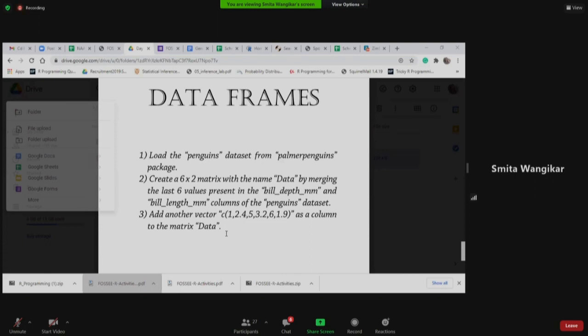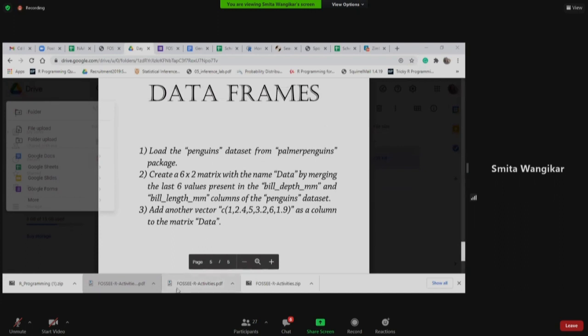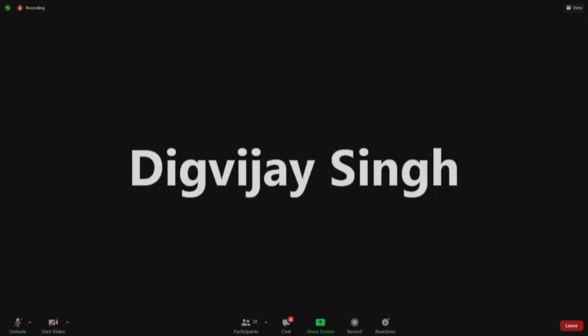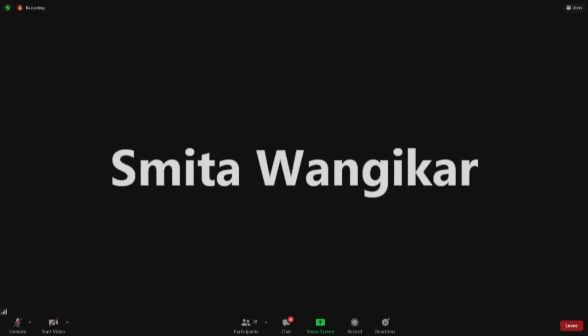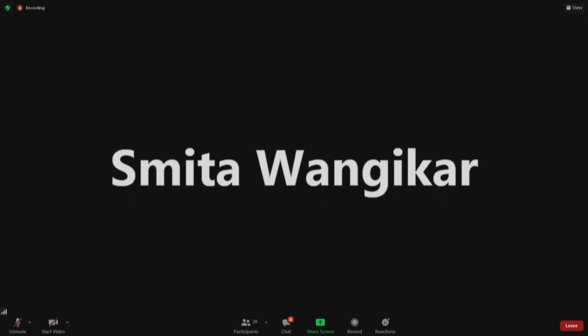You can explain, Digvijay. Yes, ma'am. This is the one which contains the solution anyway, so you can scroll down a bit. Okay, I got it. What was the issue? You just pointed out, I had written rbind. R is for adding a row, exactly, and cbind for adding a column. Thank you so much, sir. Any other questions?